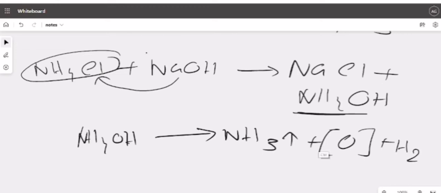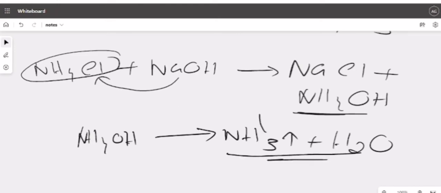Clear? Understood? So this nascent oxygen will not stay, so this will be combining to form water. So what we will be writing instead of this? Water. Clear? So we are going to write this product and not this one. Okay? Do not write this one in the answer. Write this one. So NaCl plus NH3 plus H2O will be the product.